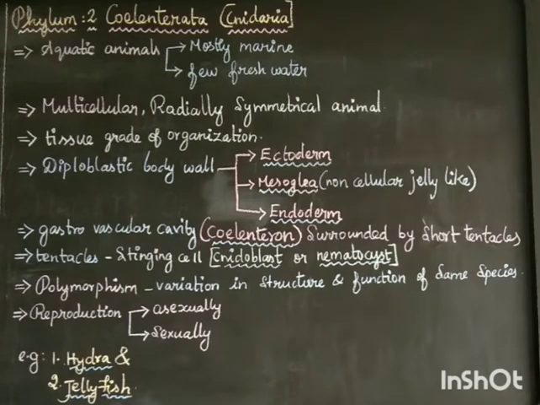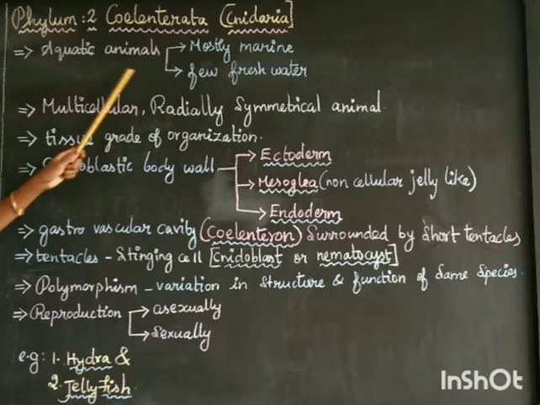Now we are going to see the phylum 2, Coelenterata or Cnidaria. All the animals included in this phylum are aquatic animals. That is, mostly marine and few are freshwater. Aquatic means live only in water. Some of them are marine and very few are freshwater animals.